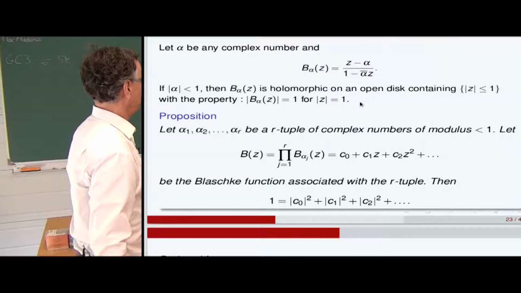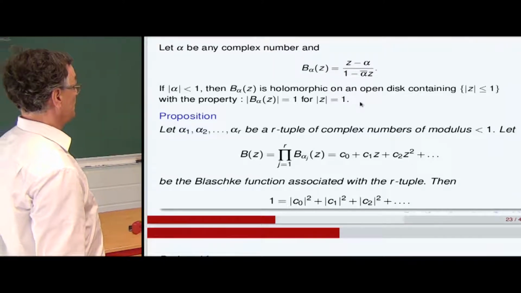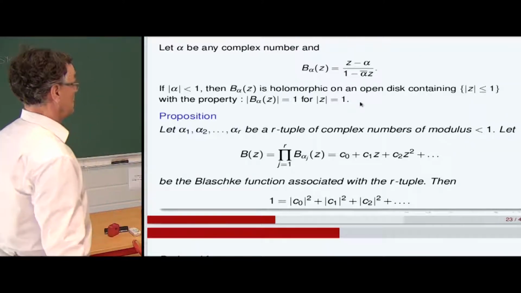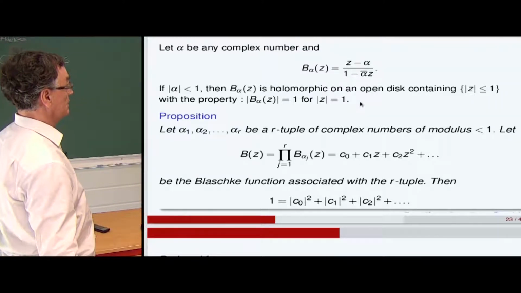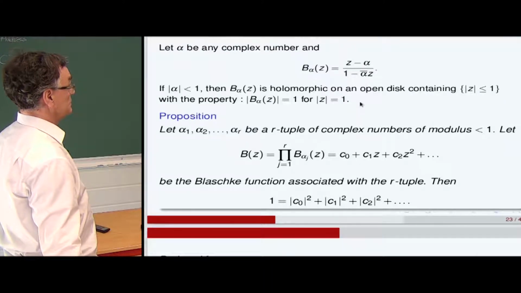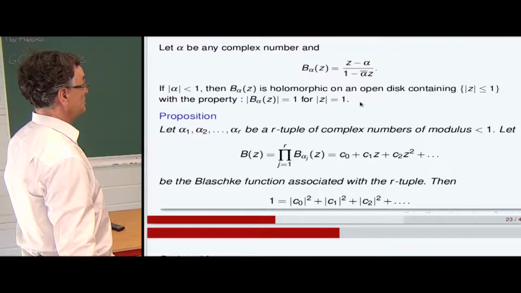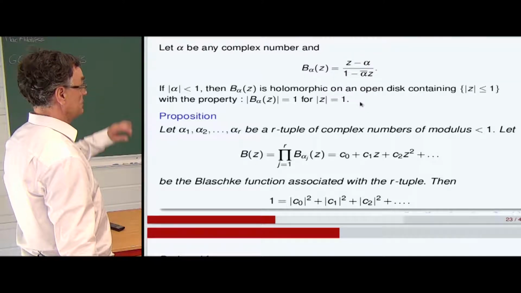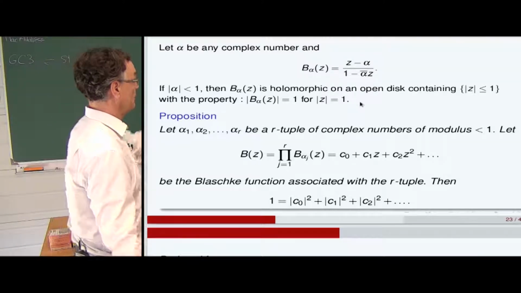If alpha in modulus is less than 1, then this Blaschke function is holomorphic on an open disk containing the closed unit disk, with the property that in modulus it is 1 when z runs over the unit circle.